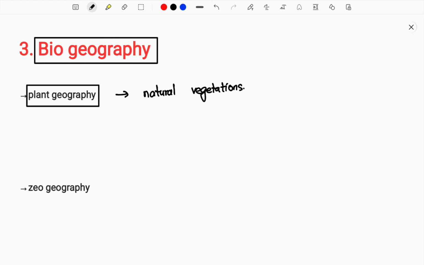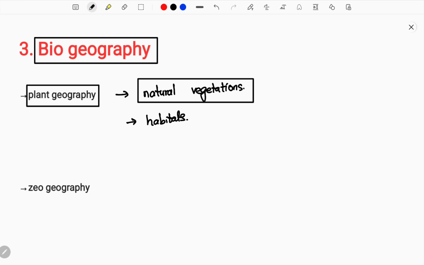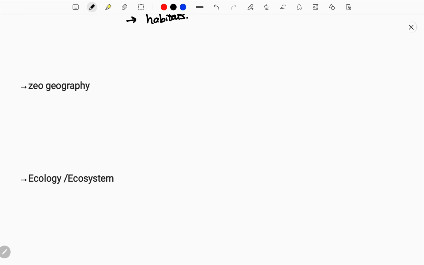And at the equator, there will be a different type of region. In the Tropic of Cancer, where the deserts are, you can see different types of vegetation. And if you consider mangroves, at the junction of land and sea, where salt water enters the land, you can see different types of vegetation. So natural vegetation varies from place to place. This variation in natural vegetation based on geographical features is what we study, and that study is called plant geography: studying the different types of plants and their habitats.